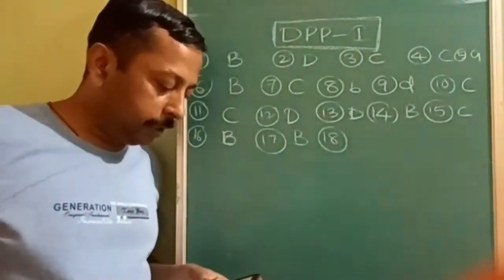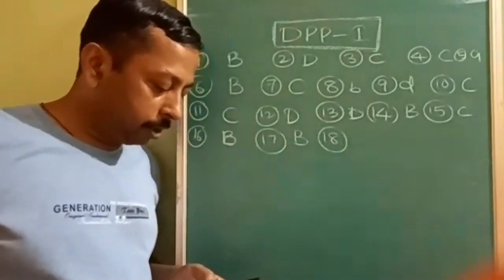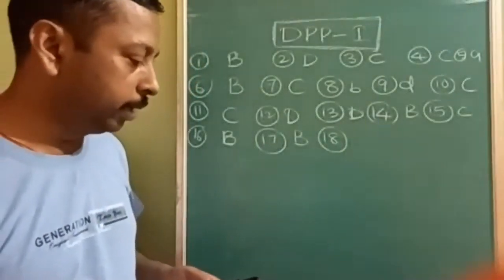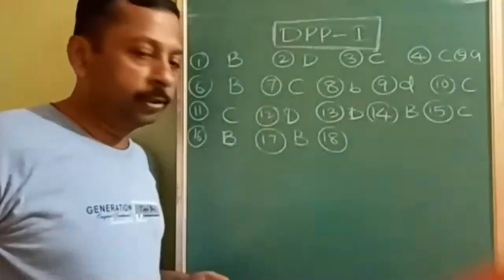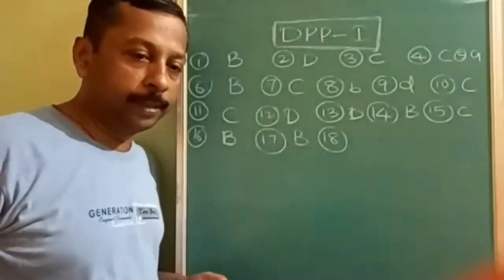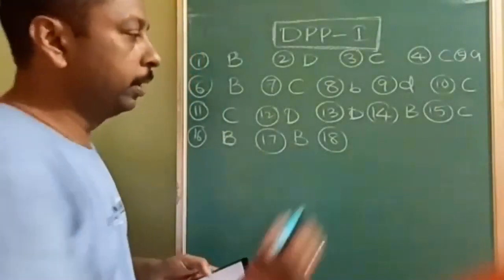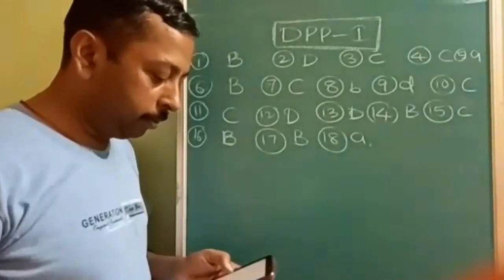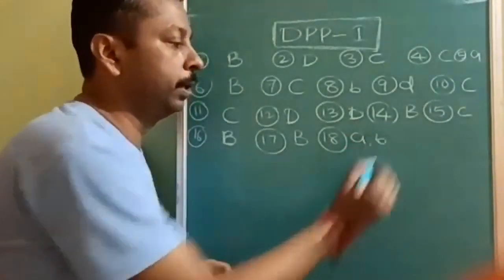Next, 18th. Which of the following is a correct statement? Hardy-Schulze rule is related to coagulation. Since the word 'one or more' is there, it can be more than one correct. So the 18th question may be more than one correct, maybe single correct. Hardy-Schulze rule is related to coagulation, so that is correct. Then Brownian movement and Tyndall effect are shown by colloids. Very good, those are also properties.